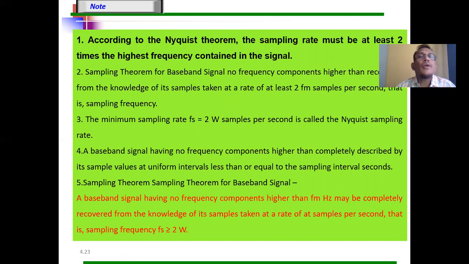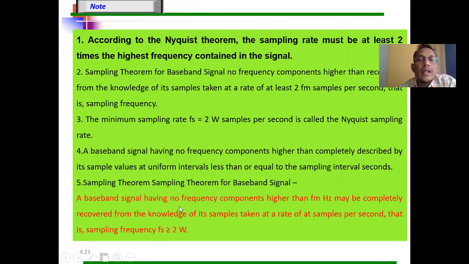According to the Nyquist theorem, the sampling rate must be at least 2 times the highest frequency contained in the signal, that means 2 times the frequency of your modulating signal. Sampling theorem for a baseband signal: no frequency component higher than W, recovered from the knowledge of its samples taken at the rate of 2 times fm or 2W samples per second. Your final statement is this one, the sampling theorem for the baseband signal.